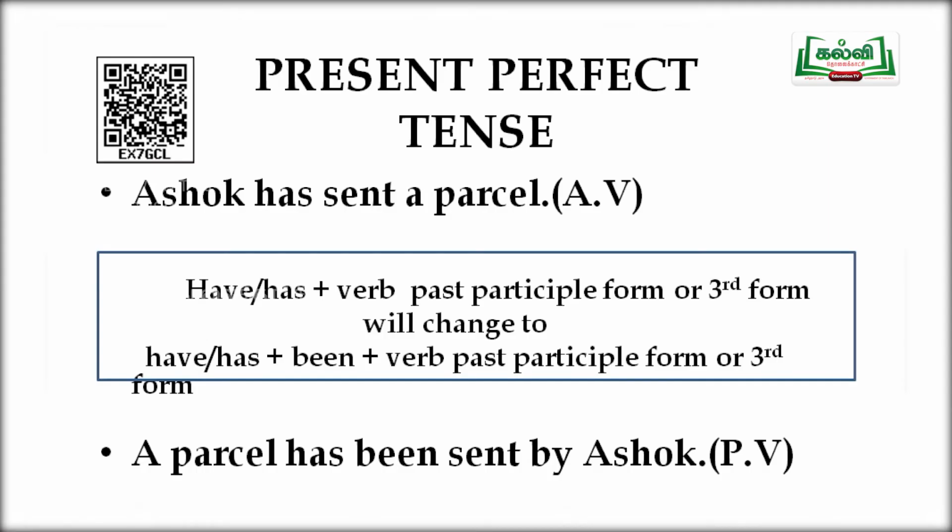The present perfect tense. The sentence is, Ashok has sent a parcel. Has sent is the verb here. It is already in the past participle form, so we need not bother. We can just have it as, a parcel has been sent by Ashok. Has sent has changed to has been sent.